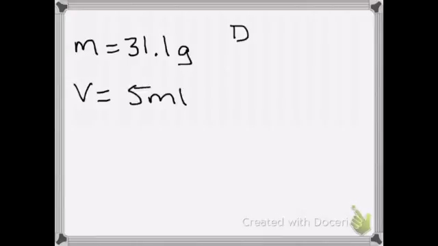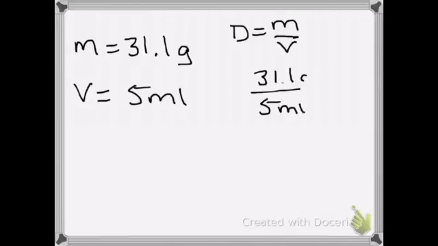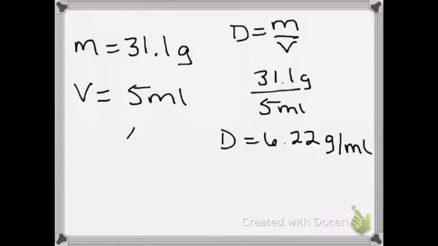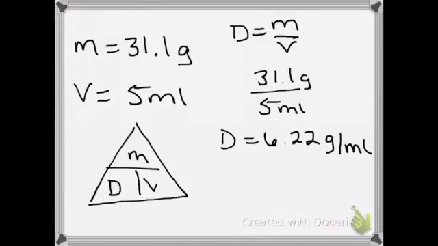So if we put it into our density formula, I have a mass of 31.1 and a volume of 5 milliliters. Okay? So now all I have to do is divide. So we plug in 31.1 grams divided by 5 into the calculator, and our density is 6.22 grams per milliliter. Okay? So that's pretty straightforward. If you wanted to use a different method to solve for this, we do have a triangle that you can put the formula into. Density equals mass over volume.